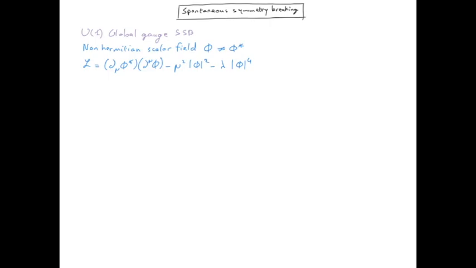We will introduce spontaneous symmetry breaking in the context of global gauge transformation. We consider a Lagrangian for a complex scalar field. The reason why we use a complex scalar field instead of a real scalar field is that in order to consider gauge transformation, we need to change the phase of the field, and therefore it has to be a complex number.